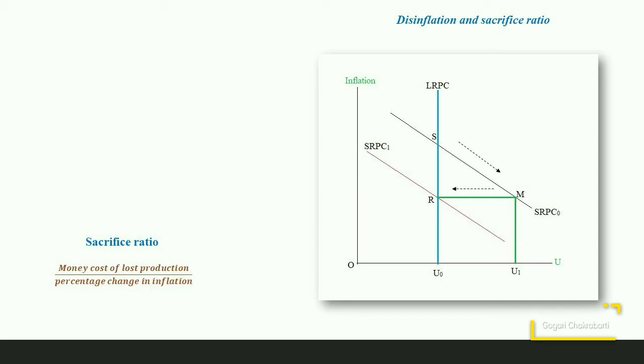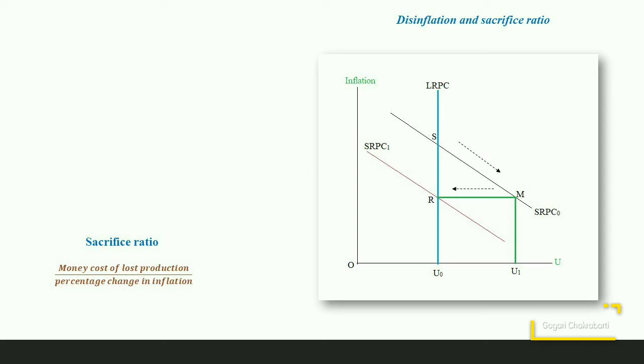In the diagram, let us assume that the economy is operating at the point S. Unemployment is at its natural rate, but the policymakers consider this inflation rate to be too high. They now want to attain a lower inflation rate and they want to shift the economy to the point R.